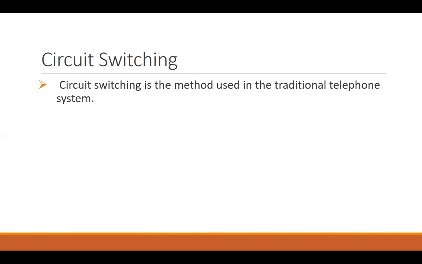So physically, your connection was made, your circuit was switched to that number, and then you are able to talk to that person.